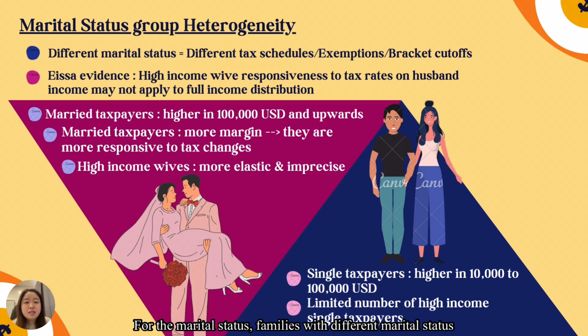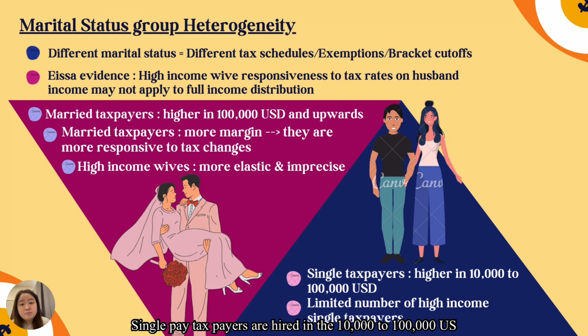For marital status, families with different marital status face different tax schedules, exemptions, and bracket cut-offs. Married taxpayers have more margins, making them more responsive to tax changes. However, the evidence suggests that a high-income wife's responsiveness to the tax rate on her husband's income may not apply to the full income distribution.